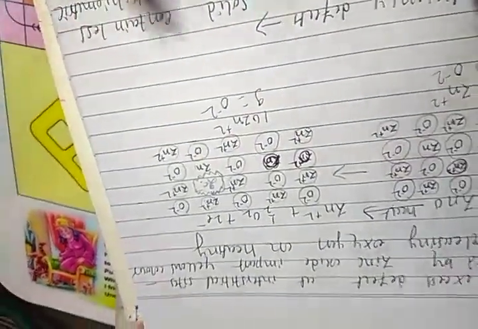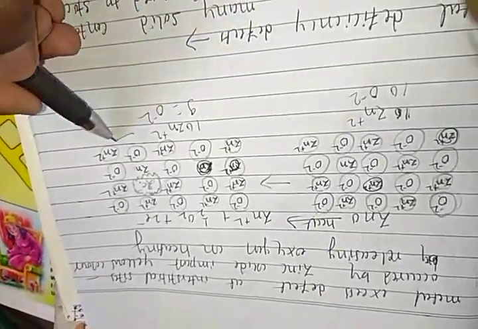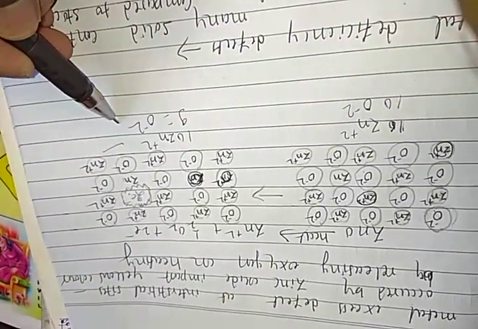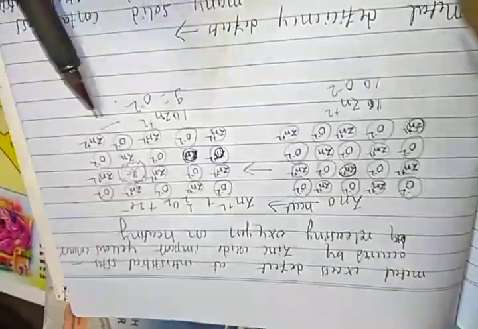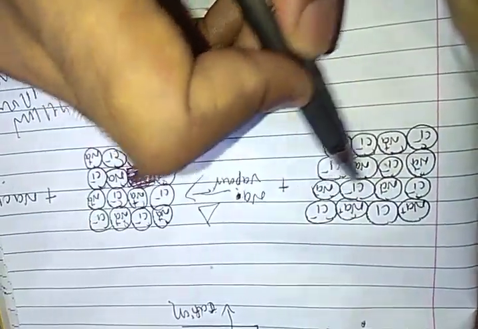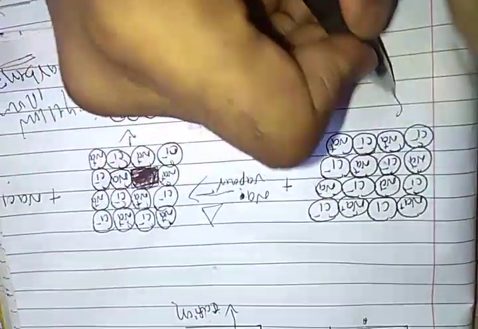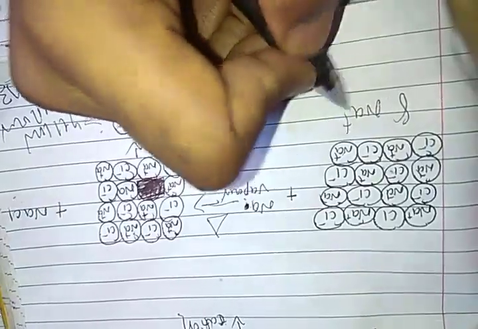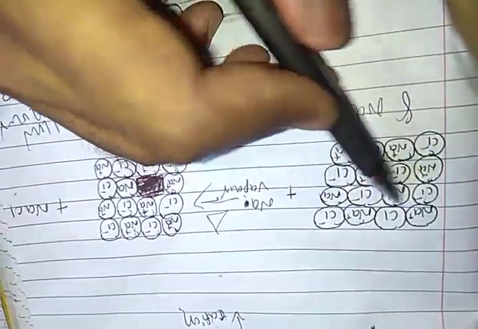Oxygen is 9. So metal is high, oxygen, the non-metal, is less. So it is called metal excess defects. Right, students? Example: before dissociation, count the sodium ions: 1, 2, 3, 4, 5, 6, 7, 8. 8 sodium ions. Chloride ions: 1, 2, 3, 4, 5, 6, 7, 8. 8 chloride ions. Right, students?